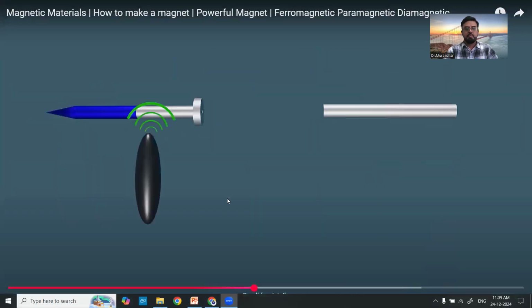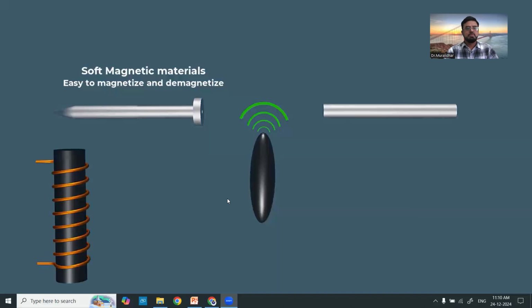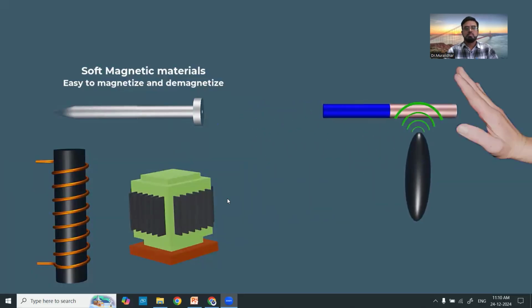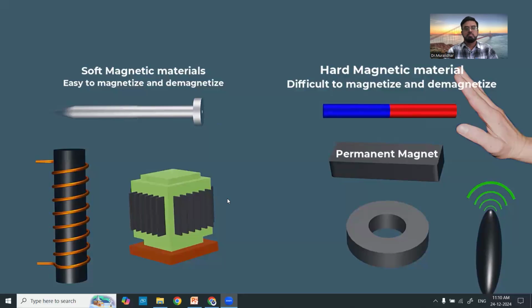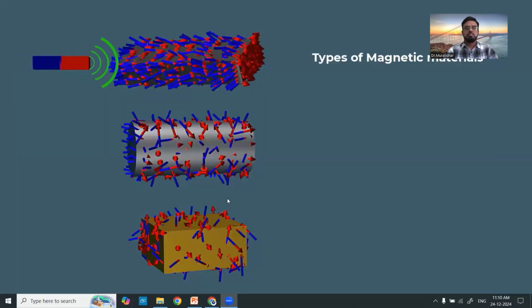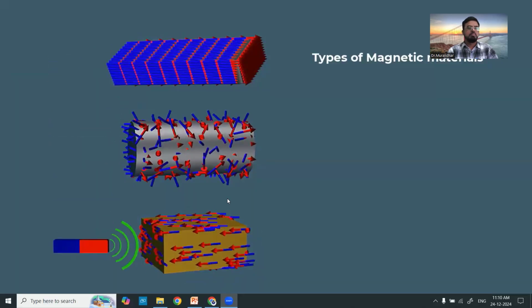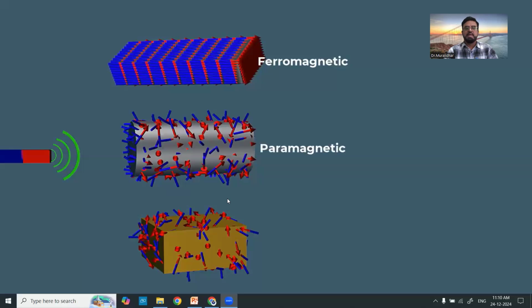Materials which can be easily magnetized and demagnetized are called soft magnetic materials. Such materials are suitable for making the core of a transformer. While materials which are difficult to magnetize and demagnetize are called hard magnetic materials. Such materials are suitable for making permanent magnets. Magnetic materials are classified based on their response to an external magnetic field. They can be categorized into three main types: ferromagnetic, paramagnetic, and diamagnetic.